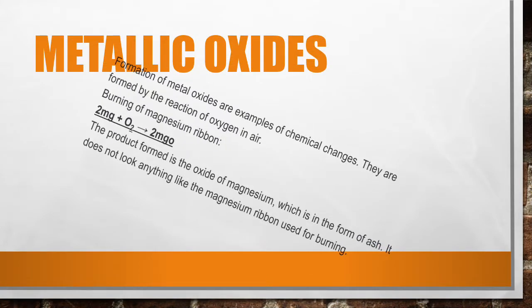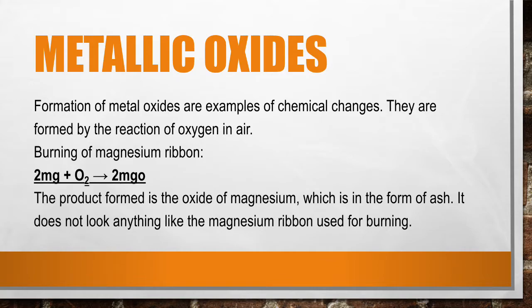Metallic oxides. Formation of metallic oxides are examples of chemical change. They are formed by the reaction with oxygen in air. Burning of magnesium ribbon: 2Mg + O2 gives 2MgO. Mg means magnesium and O2 means oxygen. The product formed is the oxide of magnesium, which is in the form of ash. It does not look anything like the magnesium ribbon used for burning.